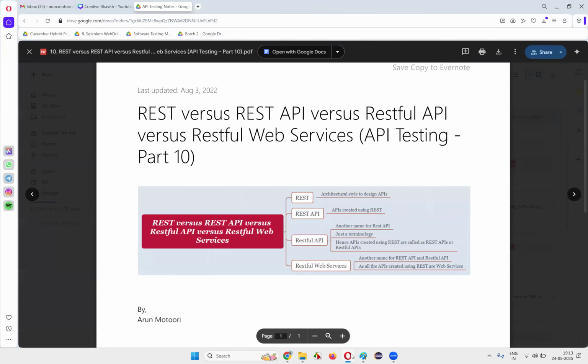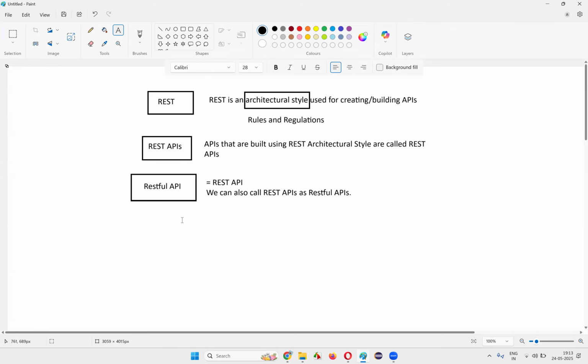Then another thing is RESTful web services. People also call them RESTful web services. This REST architectural style uses the HTTP or HTTPS protocol, which means the request and response of REST happen over the internet.